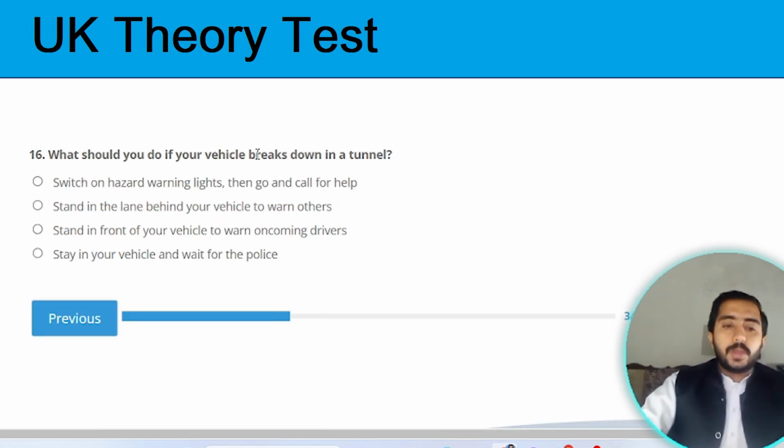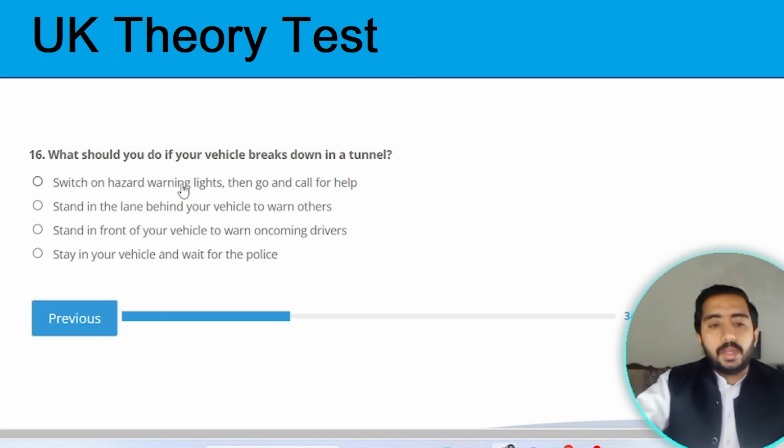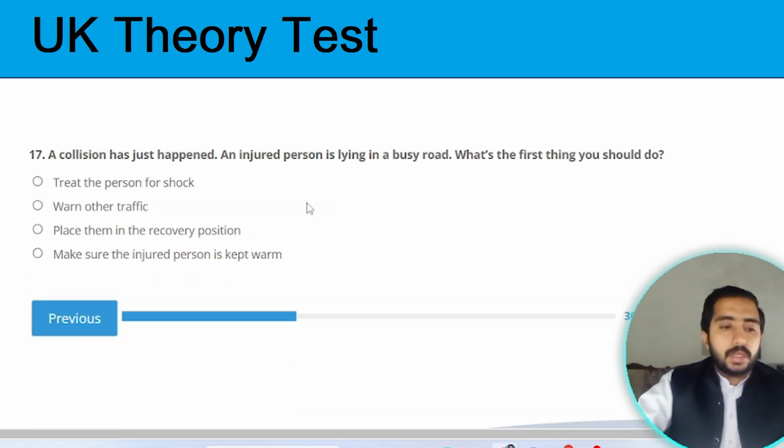What should you do if your vehicle breaks down in a tunnel? If your vehicle breaks down in a tunnel, then switch on hazard warning lights, then go and call for help. Option A is the correct one. Next question. Question number 17.